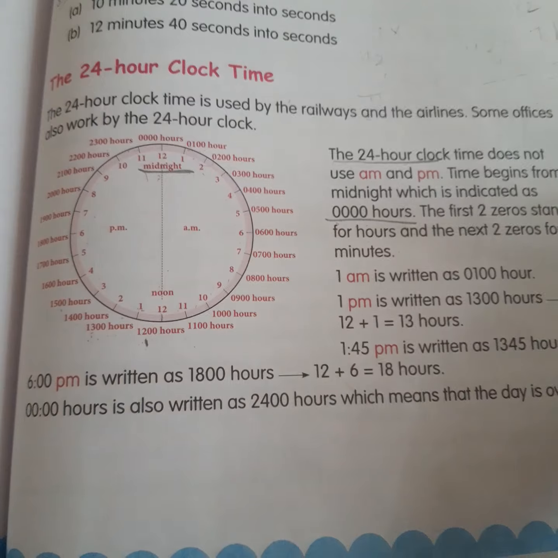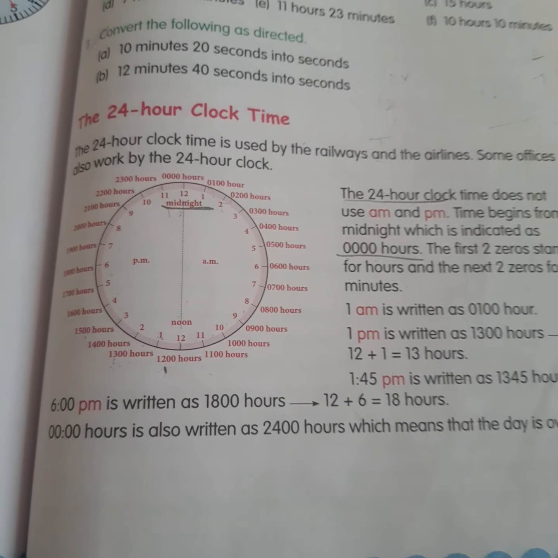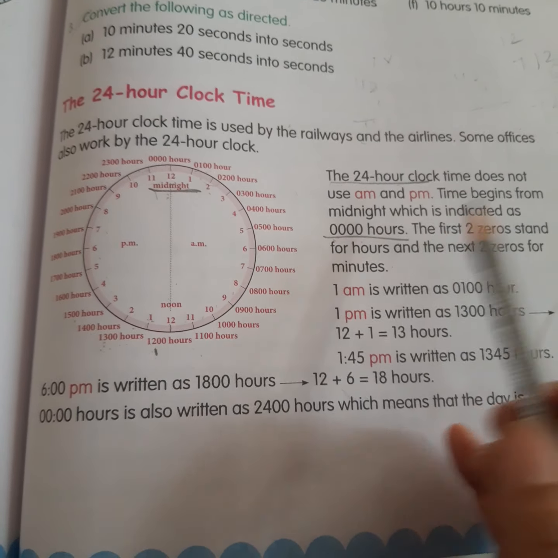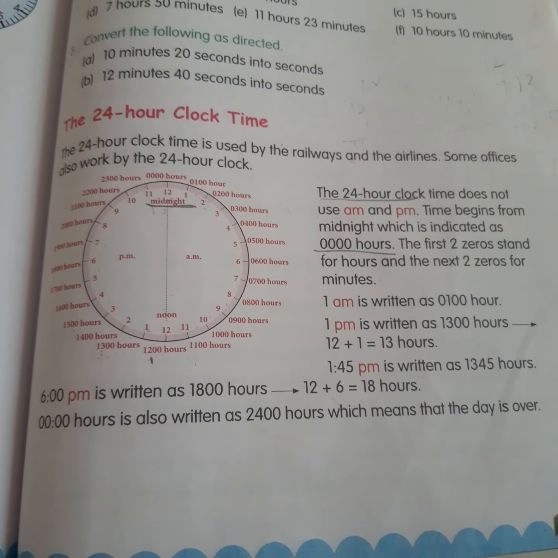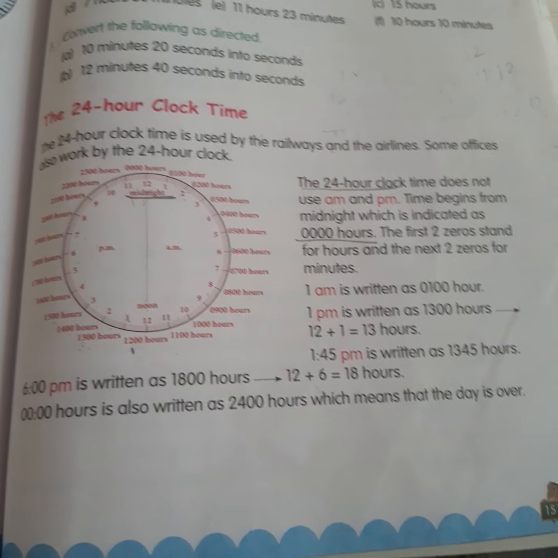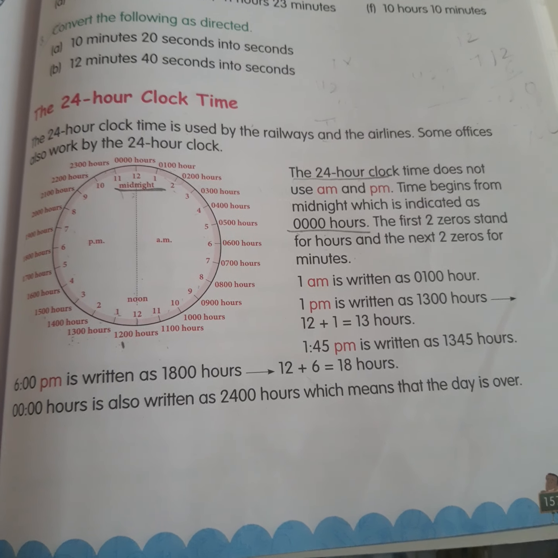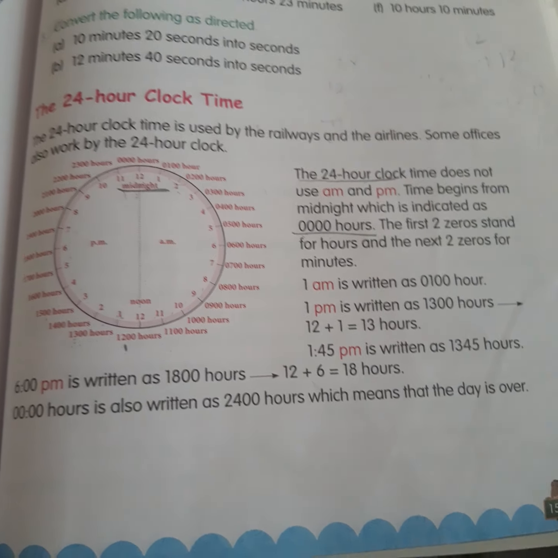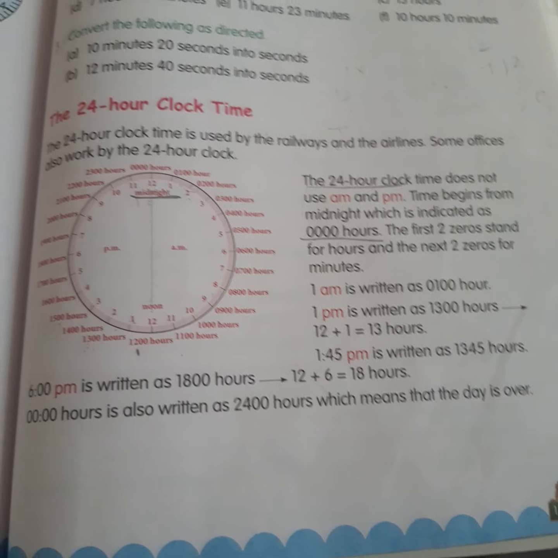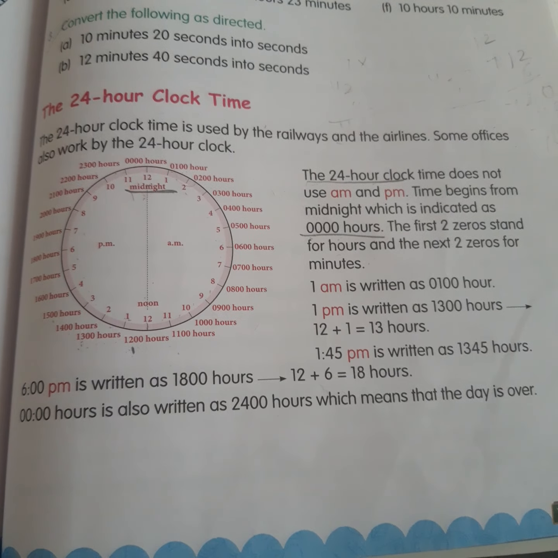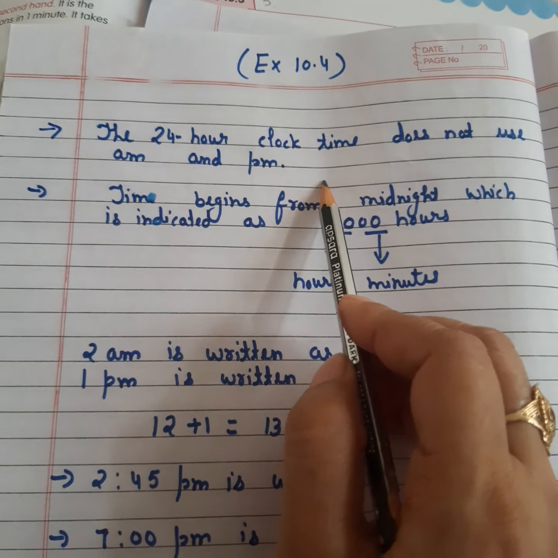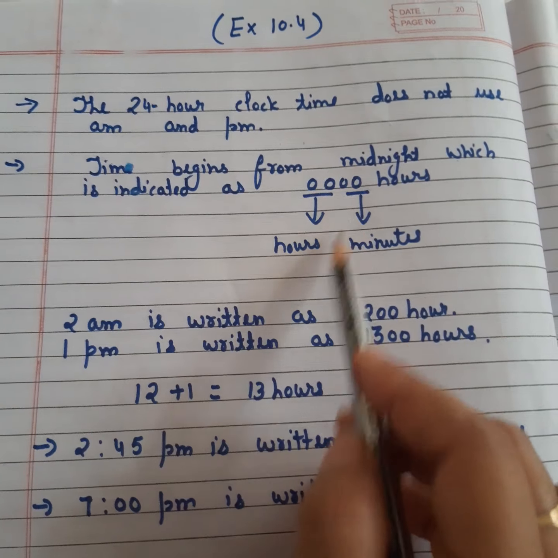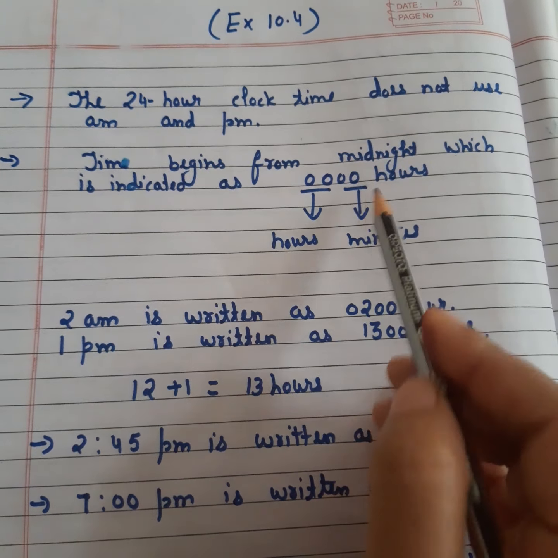So some important points I am going to discuss. In 24-hour clock time, there is no concept of the AM and the PM. There is no concept of the noon and the midnight. The first two digits of the time will be representing your hours and the last two digits are representing your minutes. I am just summarizing it in my notebook. Time begins from midnight, which is indicated as first two zeros for hours, then the minutes.